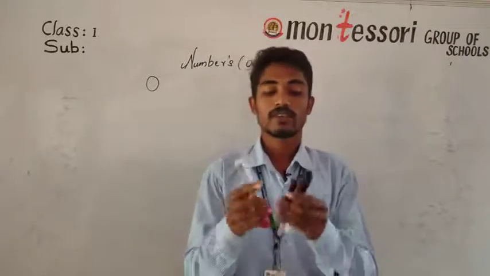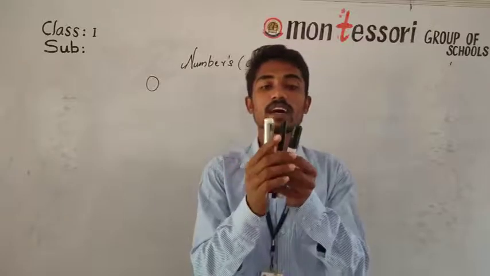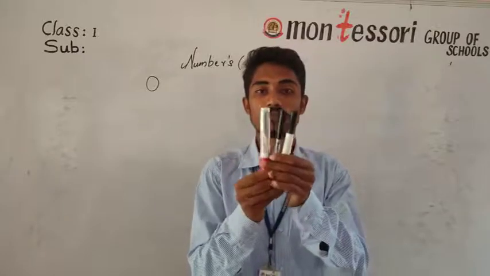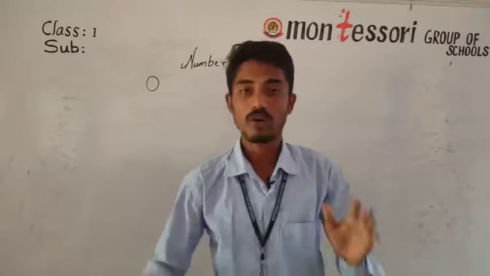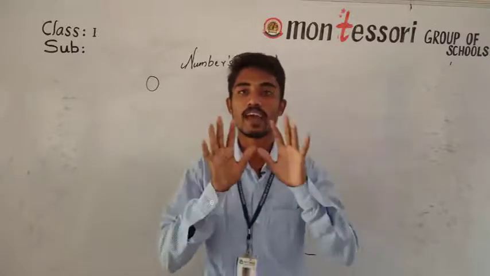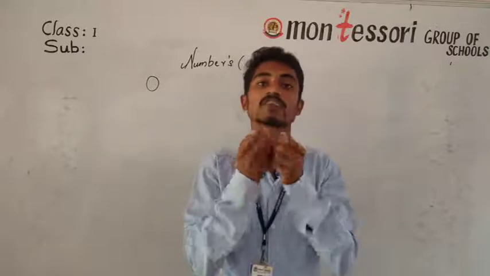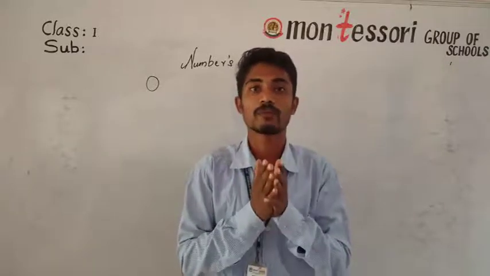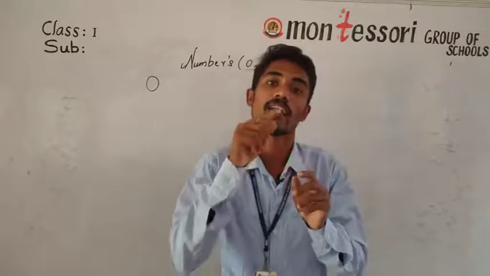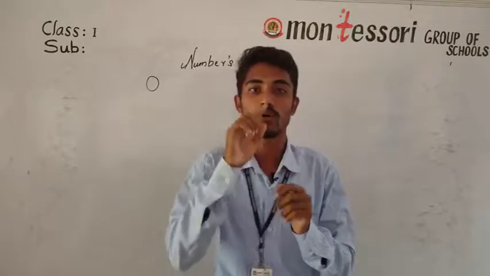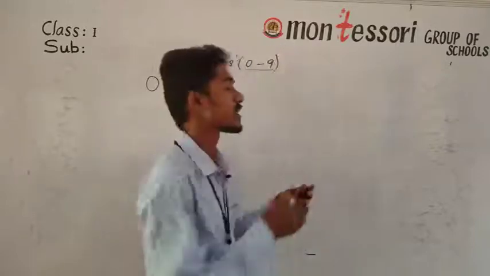I have 3 markers here. I am putting one down, 2 and 3. Look all of you, there is nothing in my hands. My hands are empty. So I have 0 pens. So I can say 0 is nothing but empty.